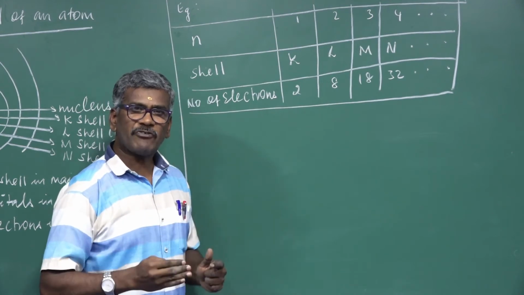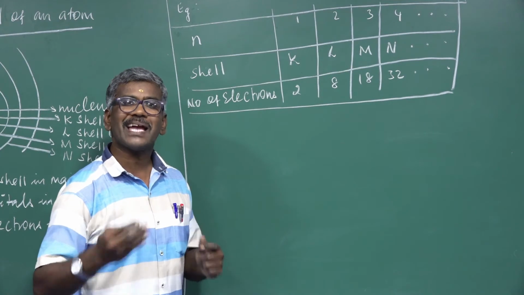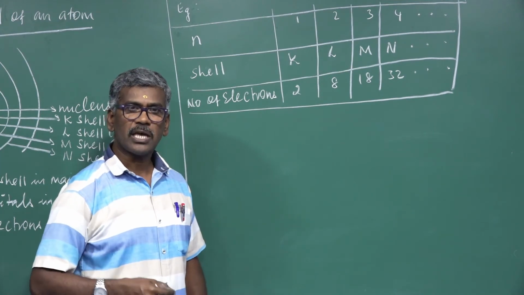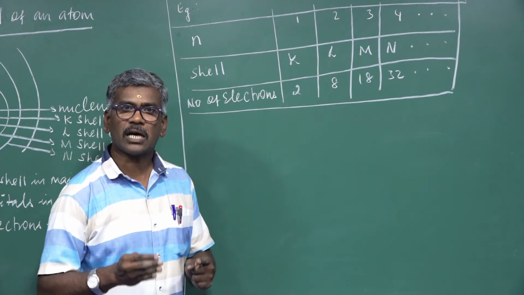Here, the number of electrons present in the main cell or orbit or major energy level. Next, number of electrons present in the subcell, that is the location of electrons in the subcell.